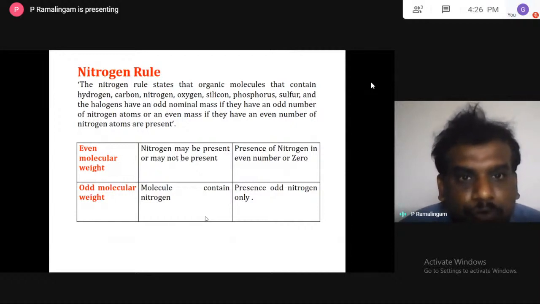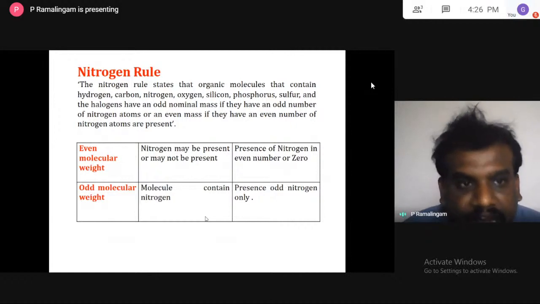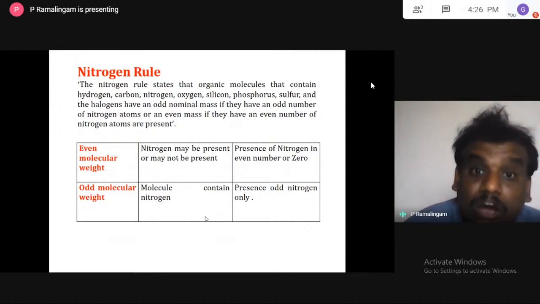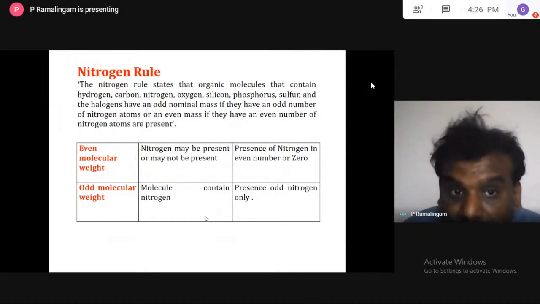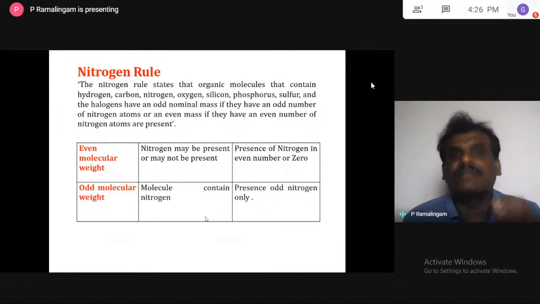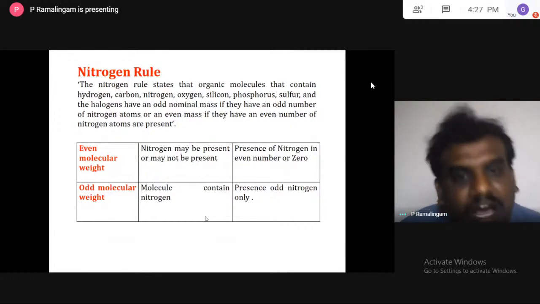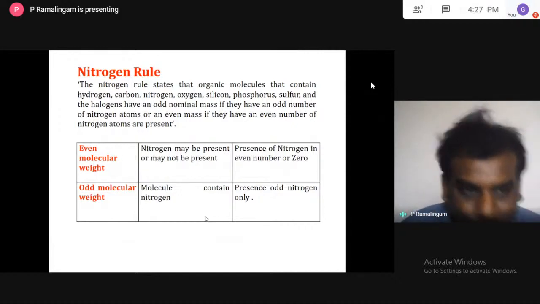The nitrogen rule states that an organic molecule that contains hydrogen, carbon, nitrogen, oxygen, silicon, phosphorus, sulfur, or halogens has an odd nominal mass if it has an odd number of nitrogen atoms, or an even mass if it has an even number of nitrogen atoms present. This is the paragraph given in the textbook. Obviously you will not understand it, so forget about it.